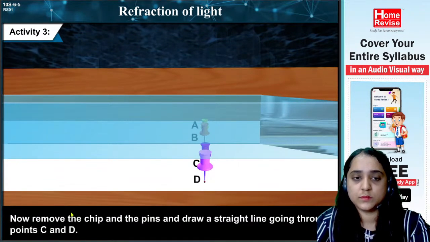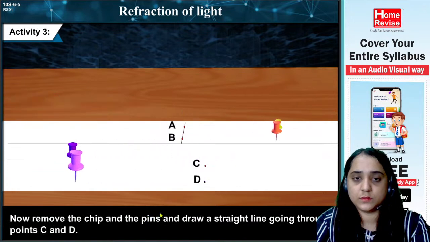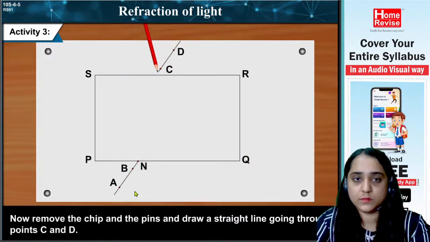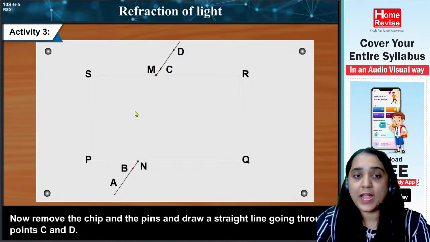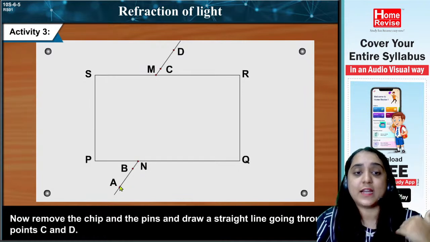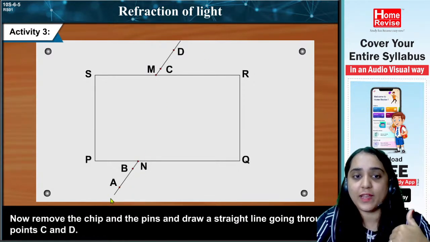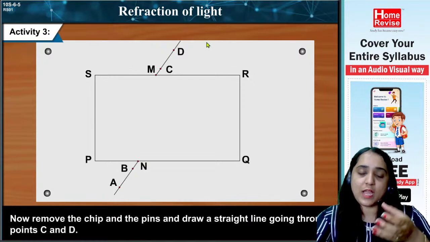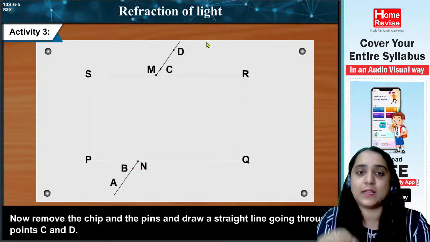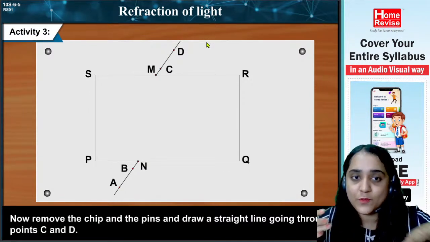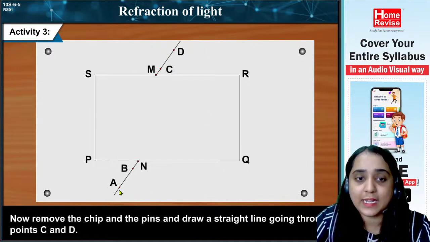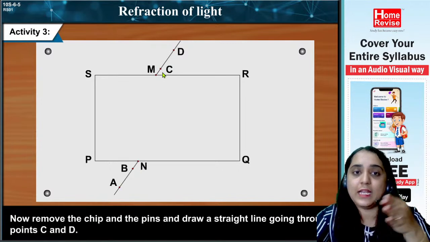Step 4: Now remove the slab and the pins and draw a straight line going through points C and D. When you are looking through the slab, you can see that A, B, C, D are in a straight line. But as soon as you move from the side angle to the top view and remove the slab, you can notice that A and B are in a different direction and C and D are slightly moved.